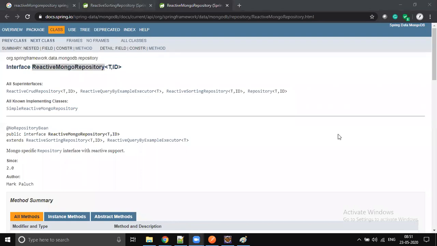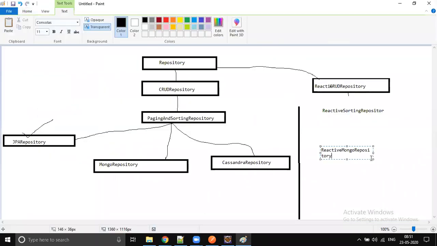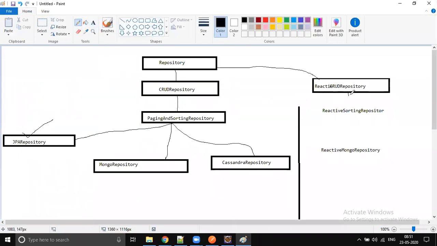This is what we want to use in our code, but not now. In the future we will learn what reactive programming is, why we are going for it, what benefit we want to get, and why all of a sudden the world is so interested in reactive programming. All these things we will learn first, then we will go and use it. So we will connect to MongoDB, but it is not this repository. It's going to be the reactive repository. If it is Mongo, then it's better to use reactive. If it is JPA, then we have to use this. So we have some classification here. The root interface is repository. It has two chains. One is the CRUD repository. For reactive purposes, we have the reactive CRUD repository.